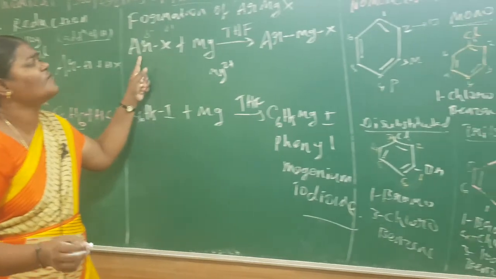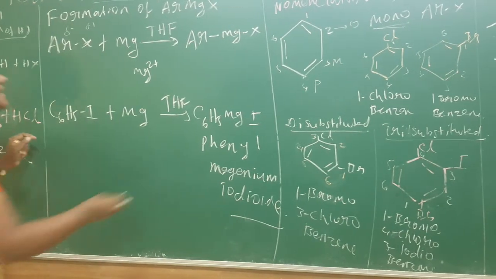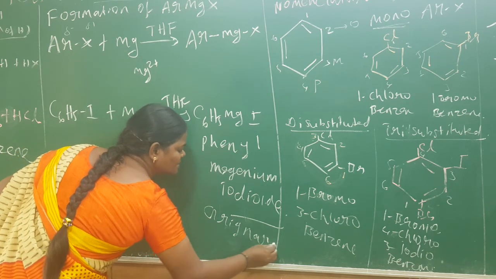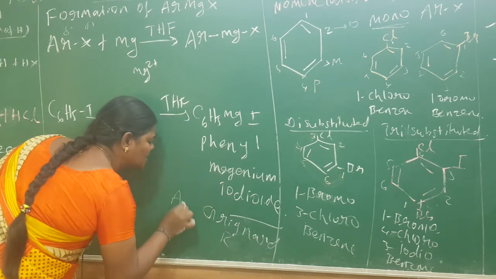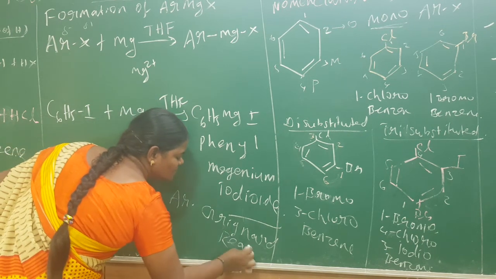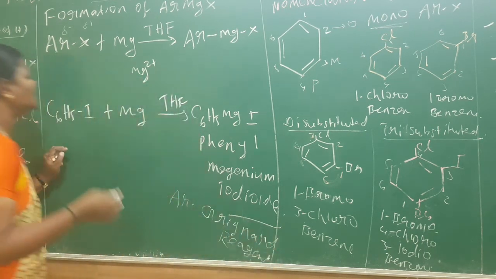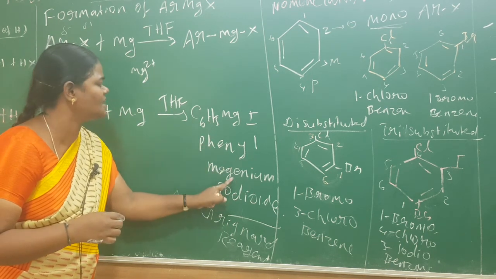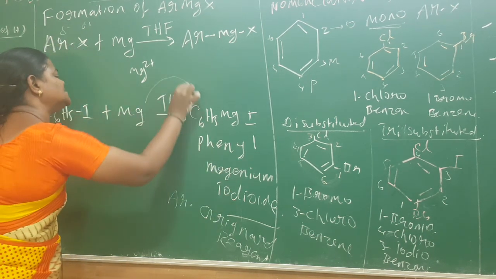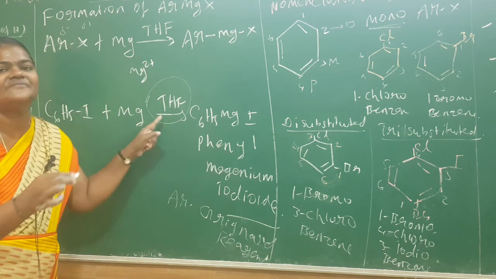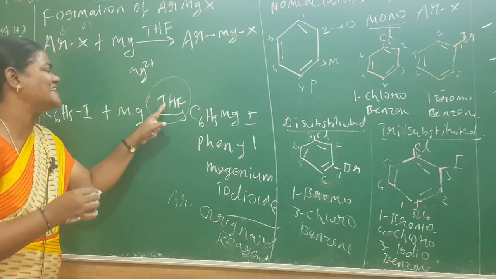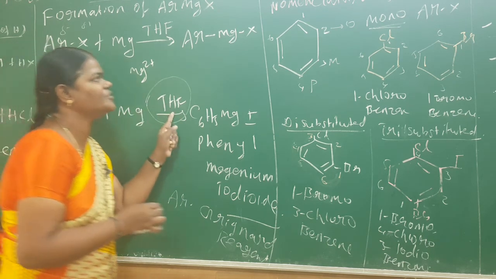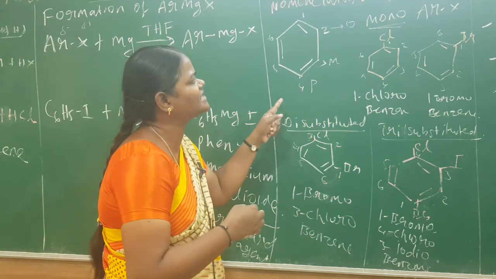So next, formation of Grignard reagent. The name of the compound is Grignard reagent. Aromatic Grignard reagent, very important. Aromatic Grignard reagent, that is phenyl magnesium iodide, in the presence of THF. THF acts as a catalyst, that is the expansion of tetrahydrofuran. Tetrahydrofuran. And next we can see the nomenclature of haloarenes.